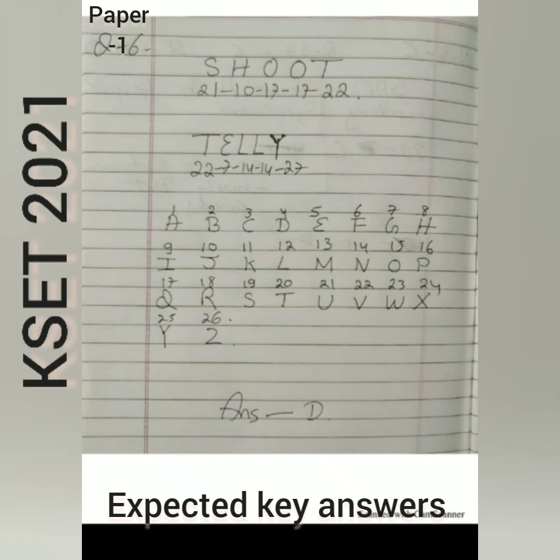Normally T, the code is 20. 20 plus 2, 22. E is number 5. 5 plus 2, 7. L is 12. 12 plus 2, 14. Y is 25. 25 plus 2, 27. So here option D is the correct one.